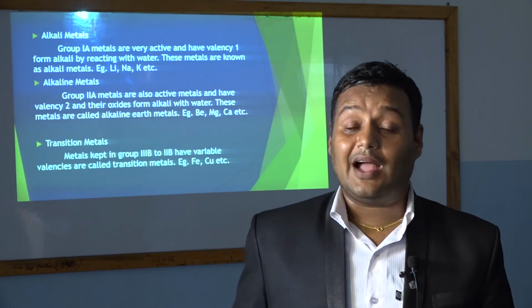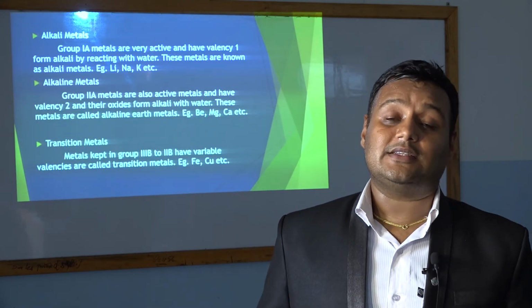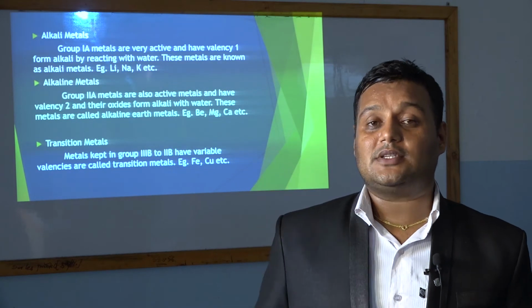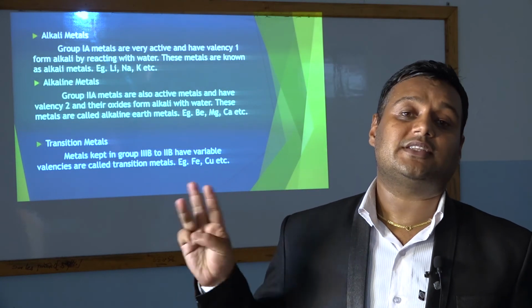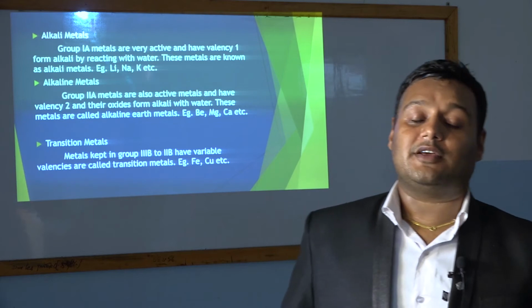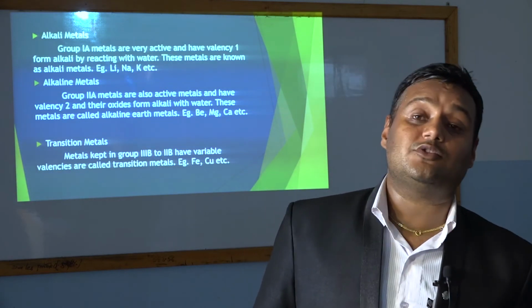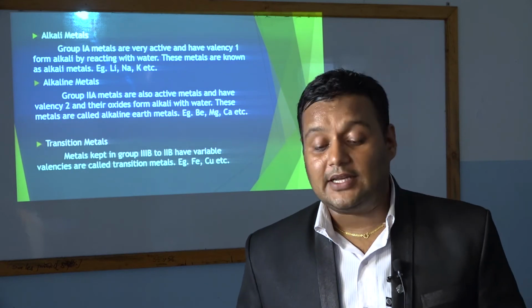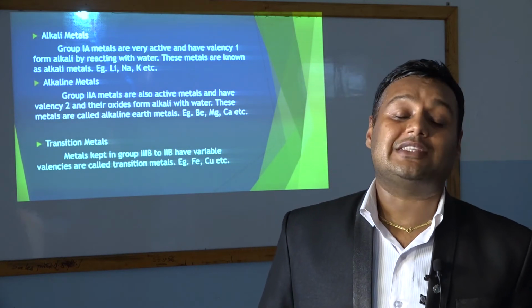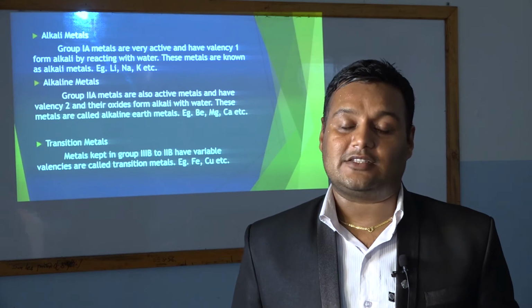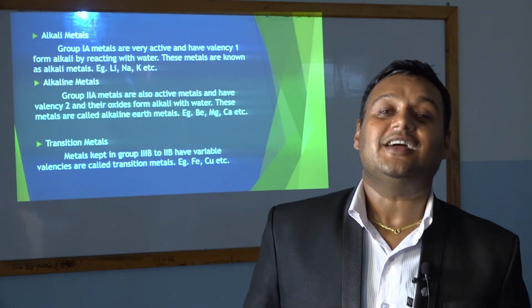Iron sometimes has valency 2 and sometimes valency 3, that is, the ferrous and ferric forms. Similarly, copper also has two valencies, cuprous and cupric, valency 1 and valency 2. So these metals which have variable valency are transition metals. I think you are now clear.